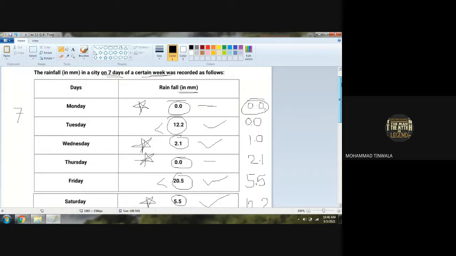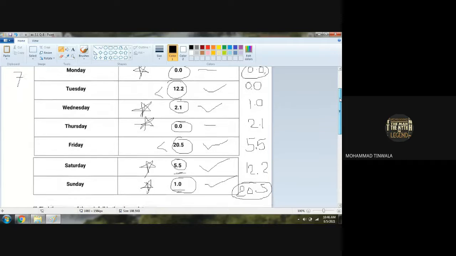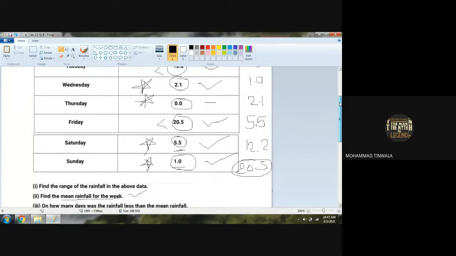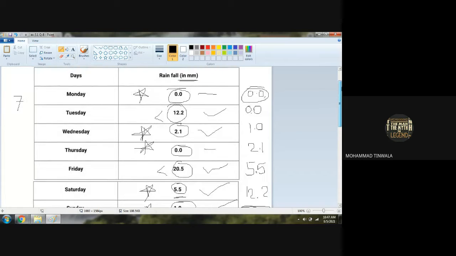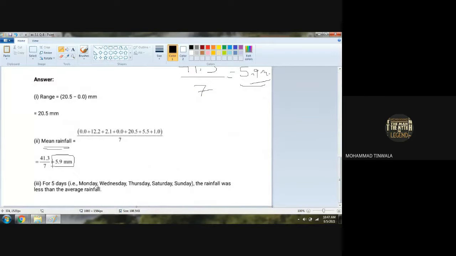So those 2 days are not according to our answer, but Monday, Wednesday, Thursday, Saturday, and Sunday are the days where the rainfall was less as compared to the mean rainfall. So in total how many days did we get? 5 days.